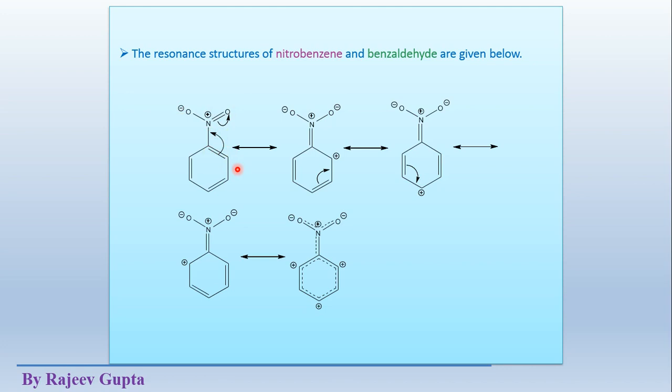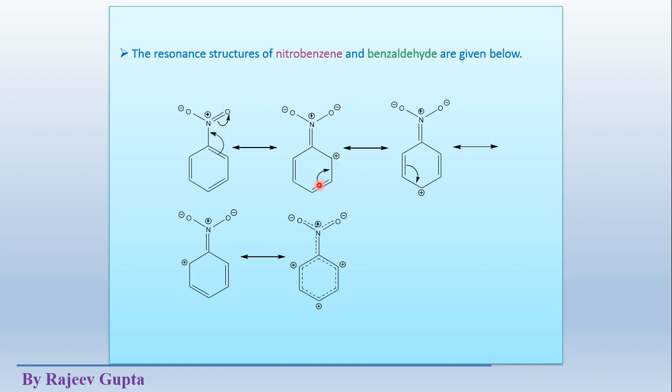So how will we show the electron movements? See here, the pi electrons of the nitrogen-oxygen double bond are coplanar with the pi electrons of this aromatic ring system. So these are in conjugation with each other. So the movement will be outward because the overall electronegativity is higher for this nitro group. So it pulls electrons, it moves outside and goes to here, this negative charge, and at this ortho position we get a positive charge.